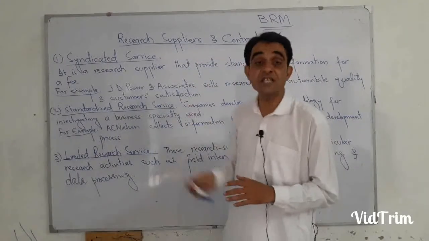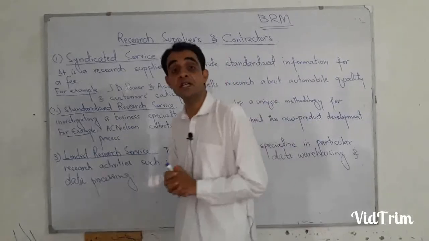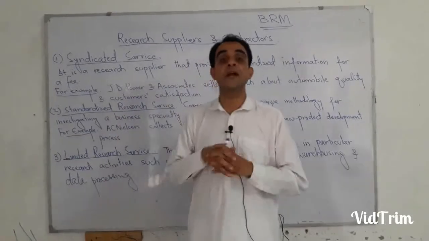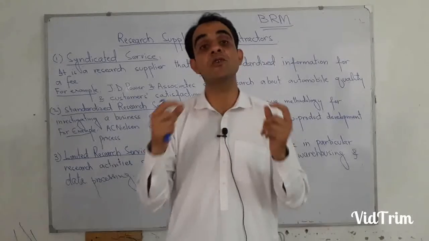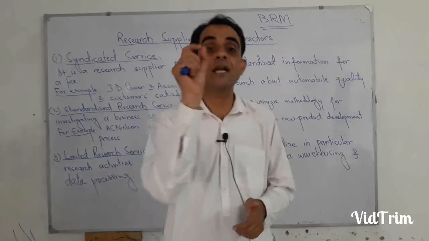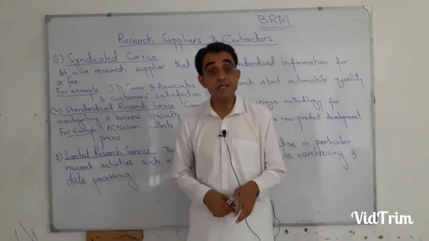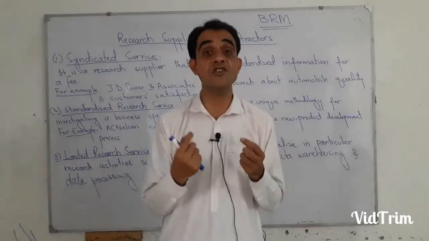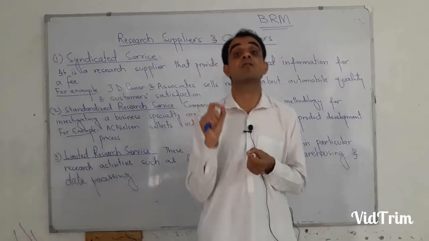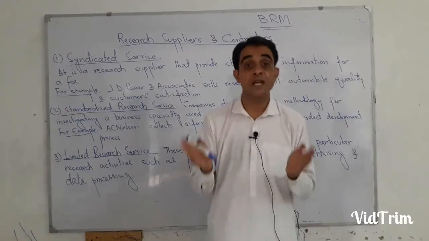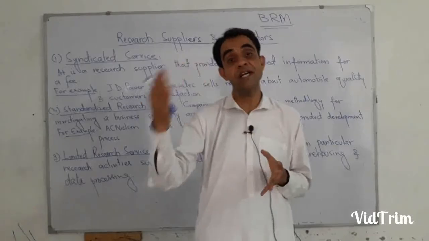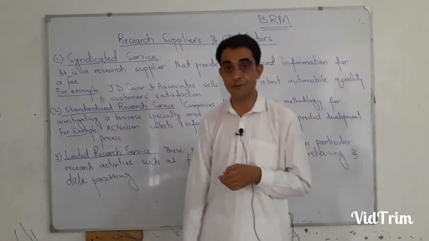That's why we prefer these research firms to conduct research related to our specific problem and come up with an innovative solution. At the start of this semester, I told you that as an organization, we conduct research only because we have a specific problem and we want to find a logical solution for it.